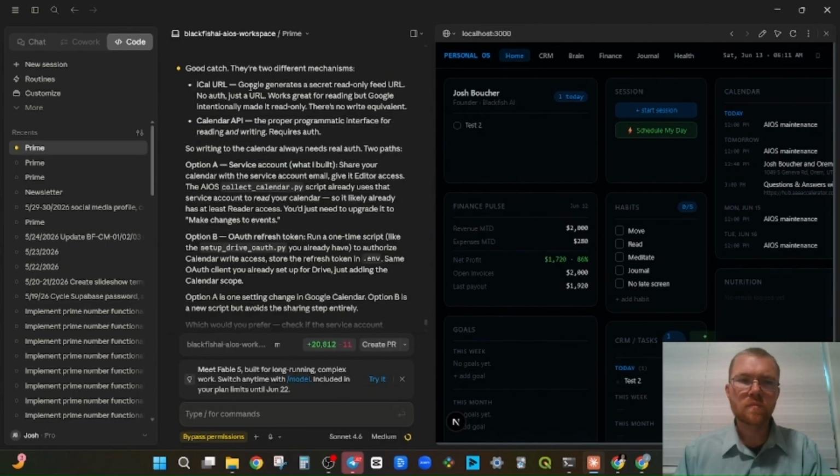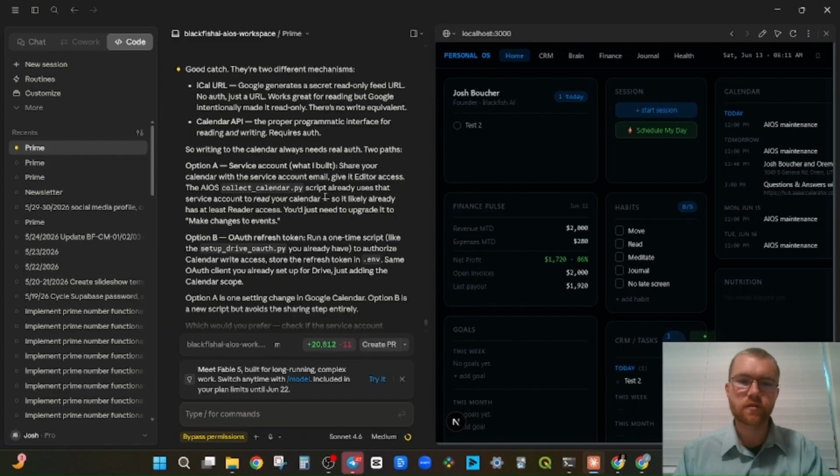There are 2 different mechanisms. iCal URL. Google generates a secret read-only feed URL. No auth, just a URL. Works great for reading, but Google intentionally made it read-only. There's no write equivalent. Oh, I see. Share your calendar with the service account email and give it editor access. The AIOS collect calendar.py script already uses that service account to read your calendar, so it likely already uses that service account to read your calendar.